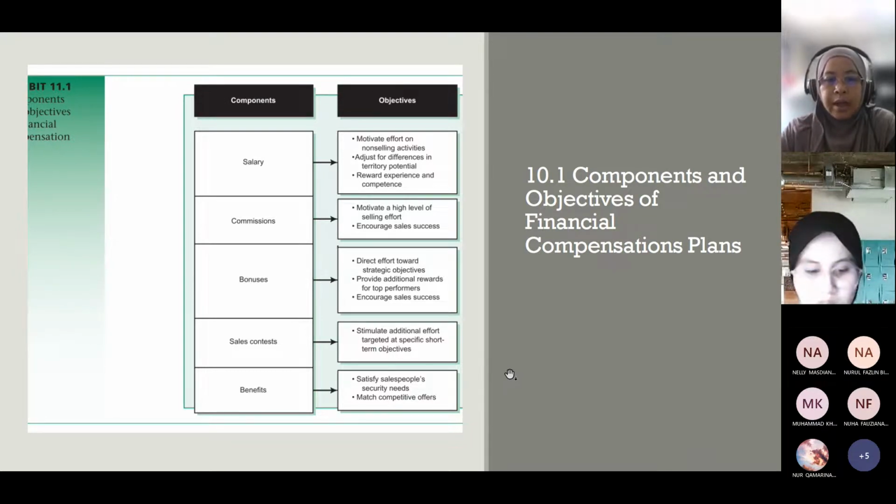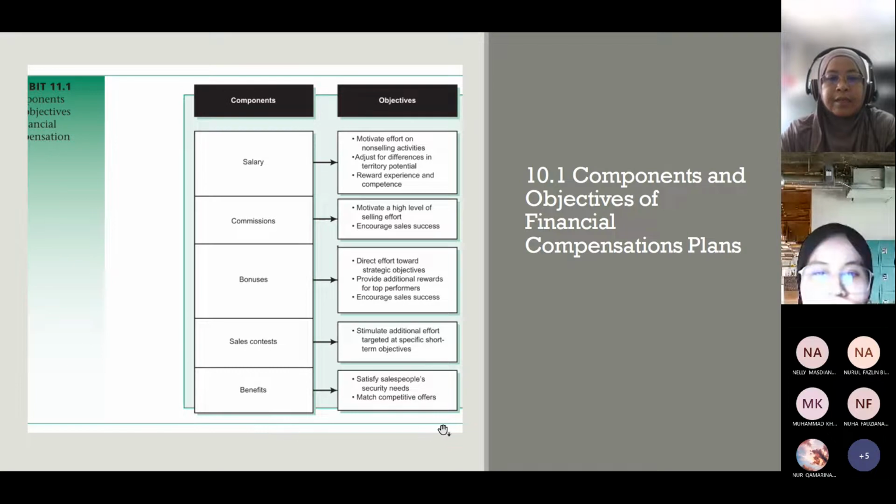This also happened when I worked last time. The company also gave us a sales contest. In 1 month, we tried to secure, we call it jualan runcit, meaning that we try to secure quotations of less than 10,000 in 1 month. And within that time, basically everybody tried to get that kind of quotation and tried to fulfill. If someone won, like one of my friends, he received a vacation voucher. Okay, company sponsored. So that is also another way of compensation.